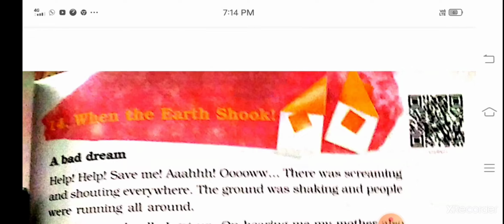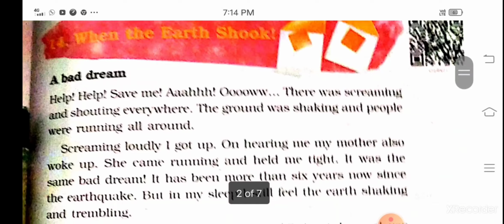The second, or you can say the third natural disaster, is flood. When there is too much rain and so much water everywhere, everything flows away in the water, like houses, crops, so many things, even the people too. Flood also destroys houses and too many lives. So you must remember the three natural disasters: the earthquake, the flood, and the drought. In this chapter we will read about the earthquake. So let's start the chapter.